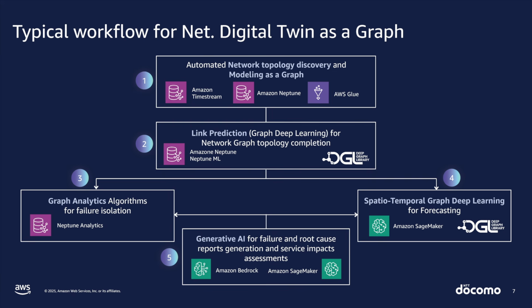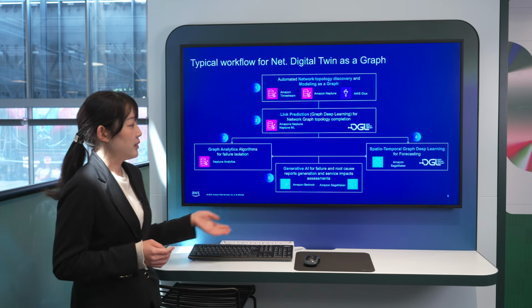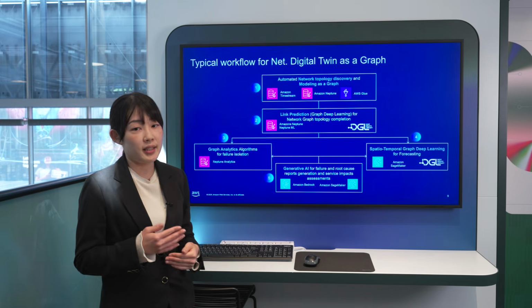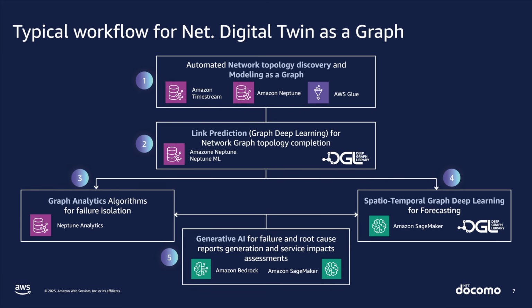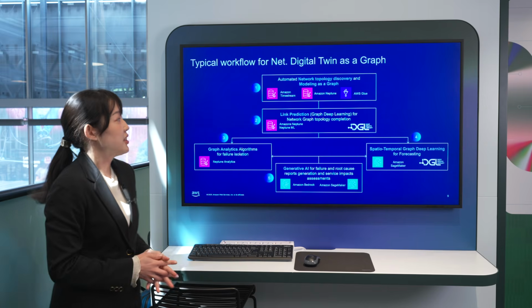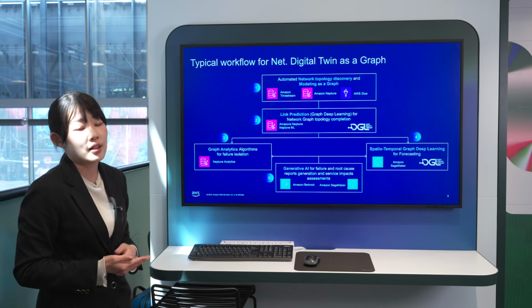The third one is a graph analytics algorithm, which I showed you in the demo. The fourth one is forecasting, which is like a prediction of the performance data. For the whole thing, generative AI can help the operator understand everything. So this is a typical workflow to proceed with the data tree.